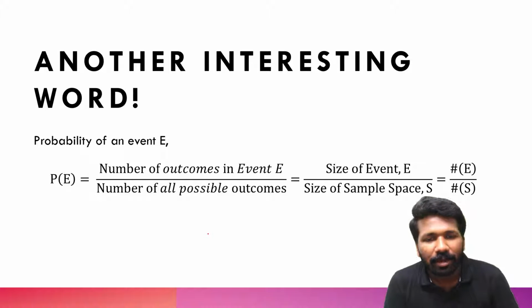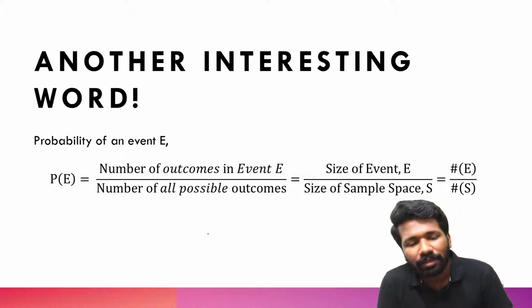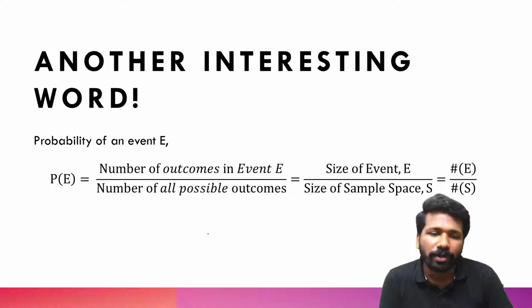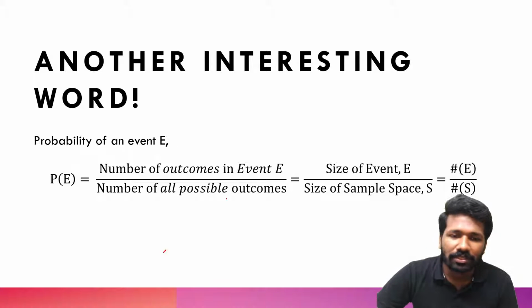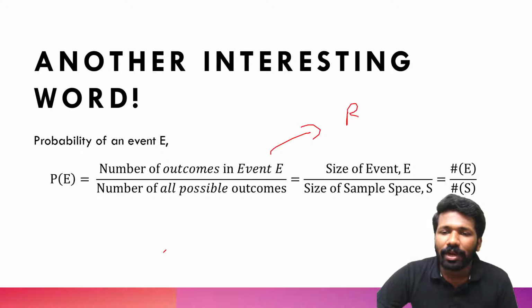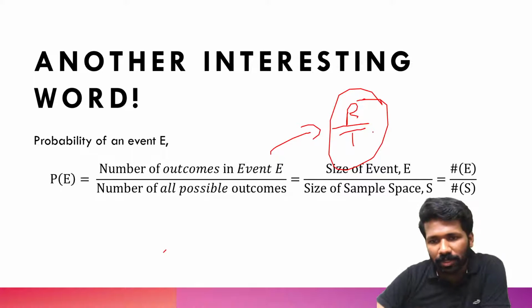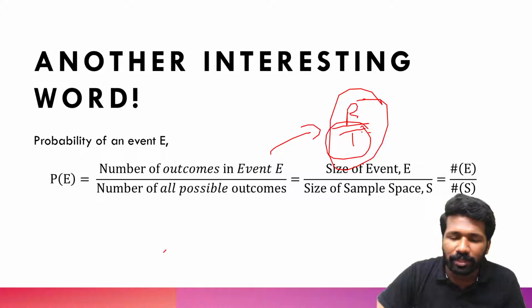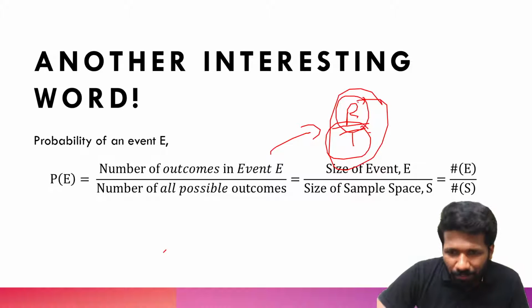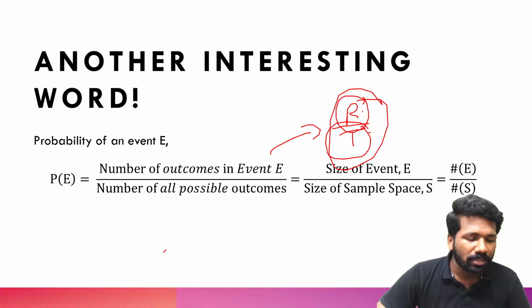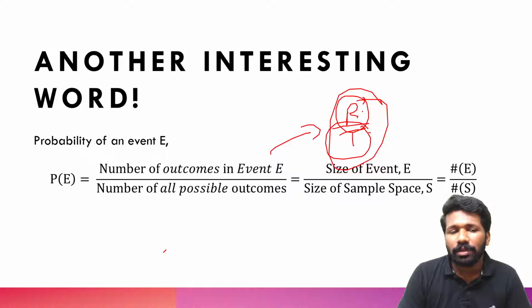We can say number of outcomes in event E divided by number of all possible outcomes, or in simple terms, required number divided by total number. That means total what all can occur, that number, and what we need, what are the occurrences of that. If you take the ratio of this, that is called probability.